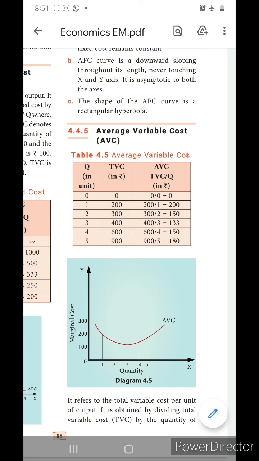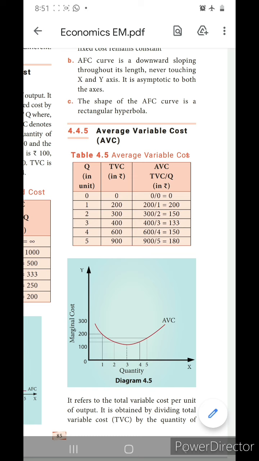Then AVC also, what will be there? 0 by 0, only 0 we will get as the answer. If the quantity of output is 1, the TVC is 200; like that we checked there. Actually I gave you the total variable cost as 20, 40, 20, 60 in the example, but in your book they gave it like this. Don't get confused, both are the same.